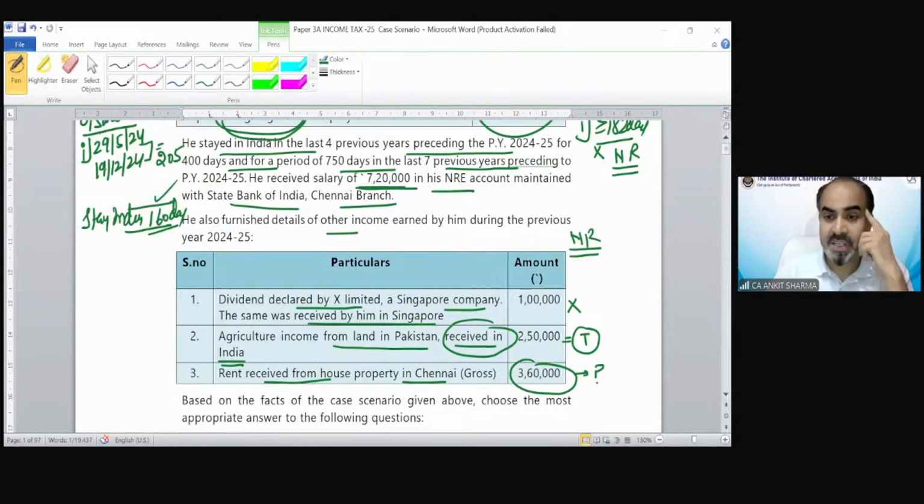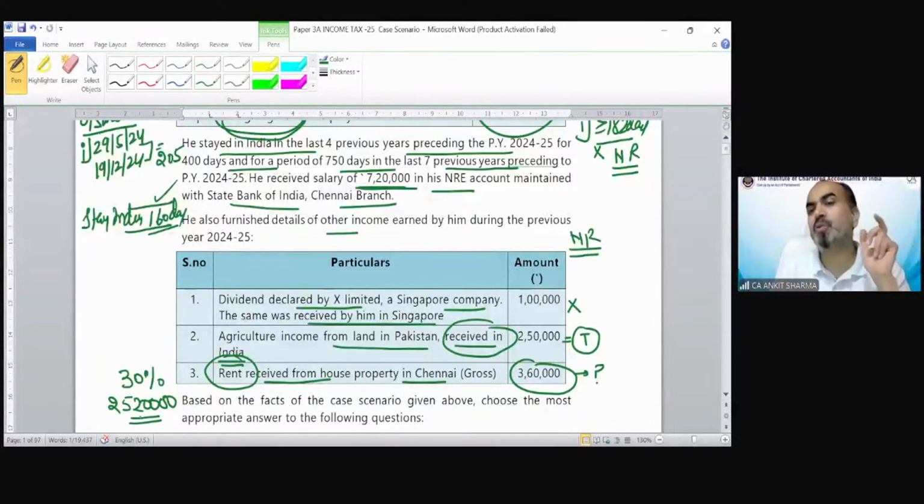Miss Khushi Gupta is saying, yes, very well done. 3,60,000 is the rent received from house property. And when there is rent received from house property, the 30% would go in the standard deduction out of this value. So the remaining 2,52,000 rupees would be income from house property for the purpose of taxability. The agricultural income from Pakistan is not going to be exempted because for the purpose of agricultural income exemption, the land should be situated within India. So that 2,50,000 is also going to be taxed in this scenario.